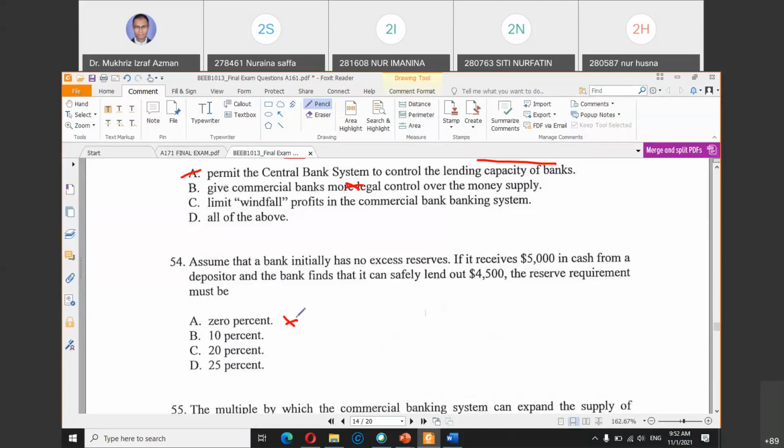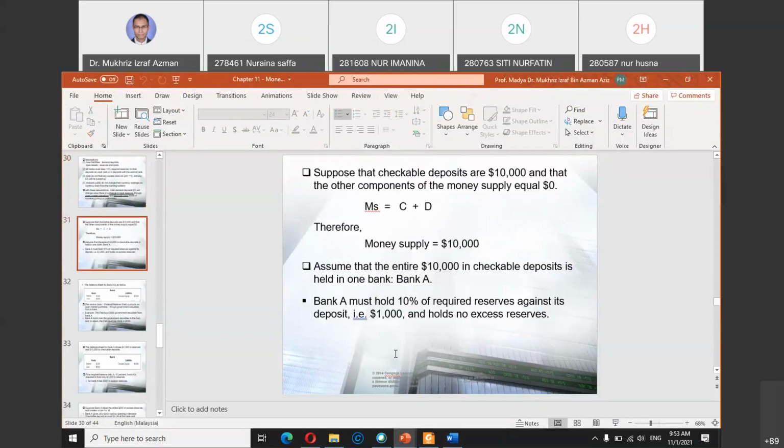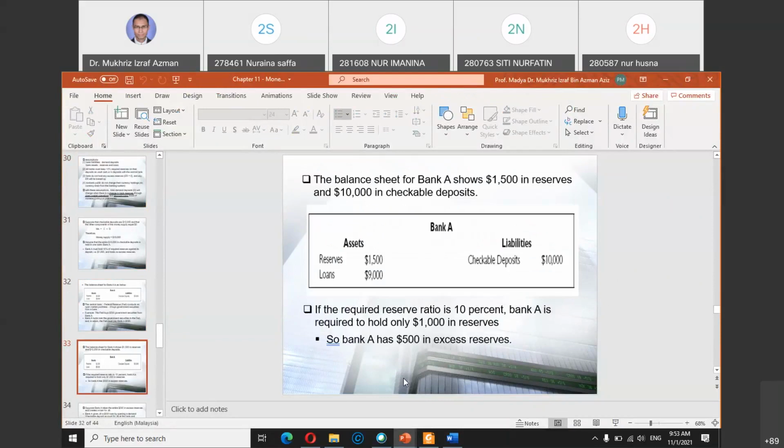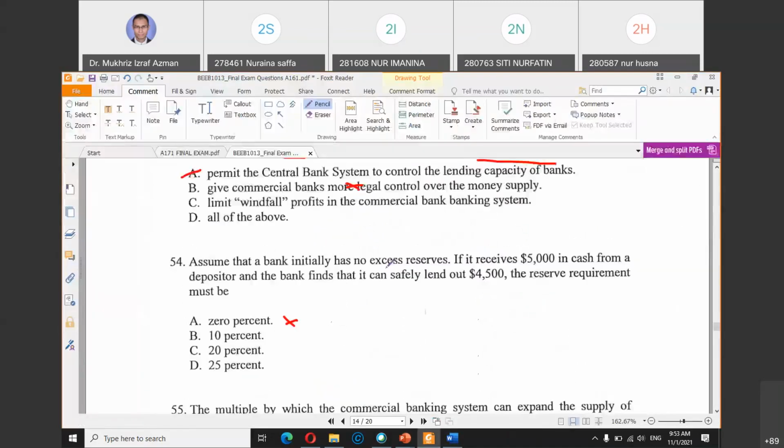First, how do you calculate reserve ratio? For example here, how do you get 10%? Basically the reserve ratio is based on the money that you keep divided by the value of deposit.